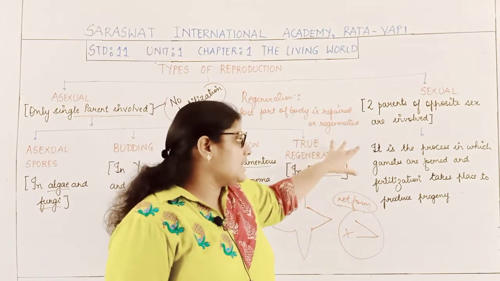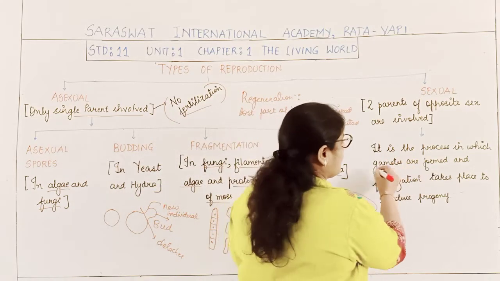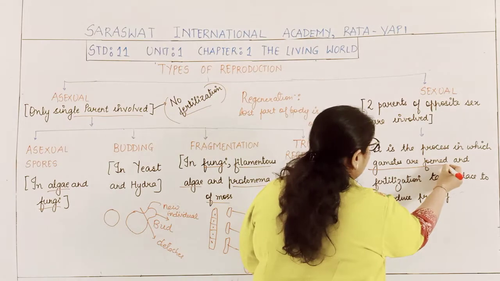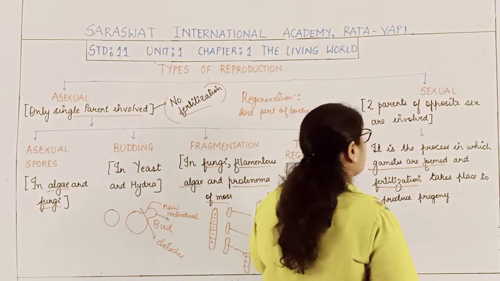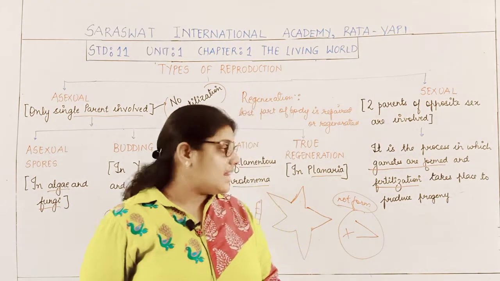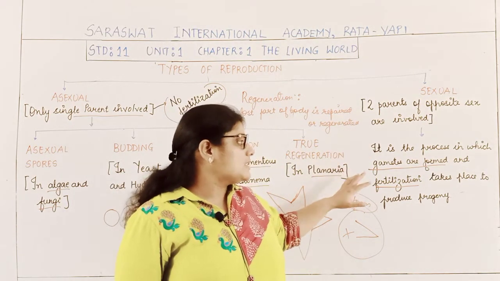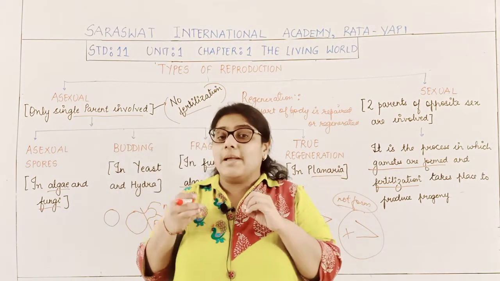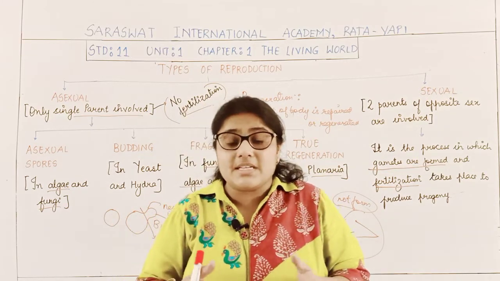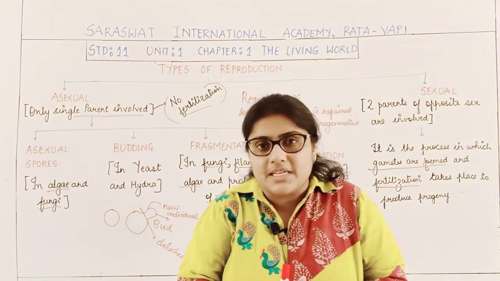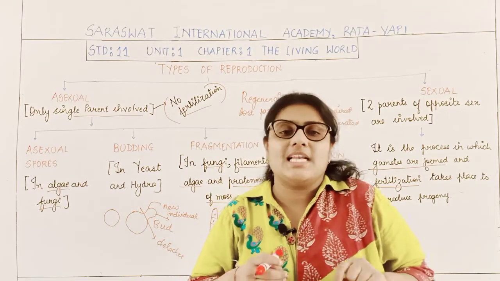So basically it is the process where there will be the formation of gametes as well as fertilization. The gametes are formed, and after their formation, the fusion of the gametes takes place. That is fertilization.